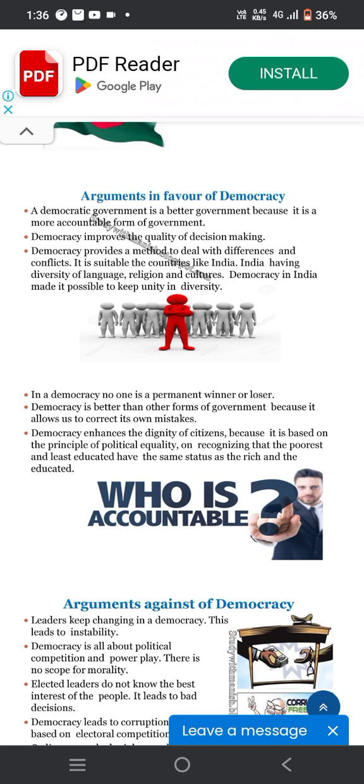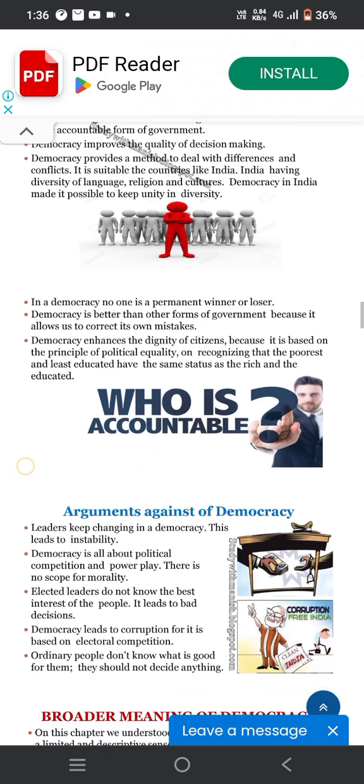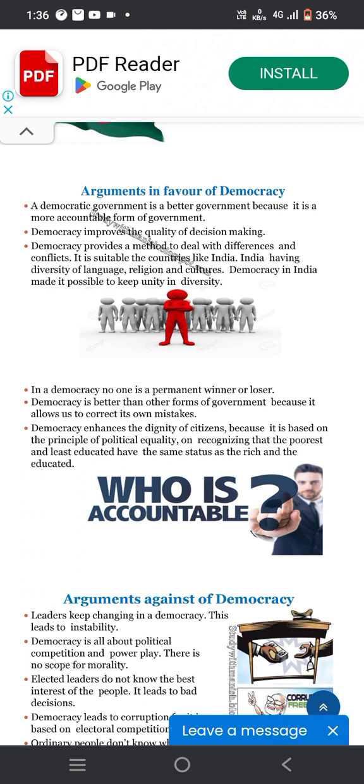It is suitable in countries like India, which has diversity of language, religion, sex, caste, culture, etc. And democracy in India made it possible to keep unity in diversity. So India is a unique country, a multi-diverse country, but there is unity in such diversity. In democracy, no one is a permanent winner or loser.